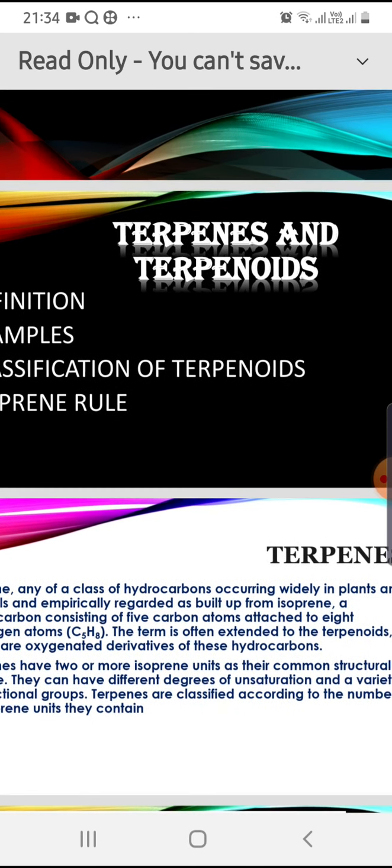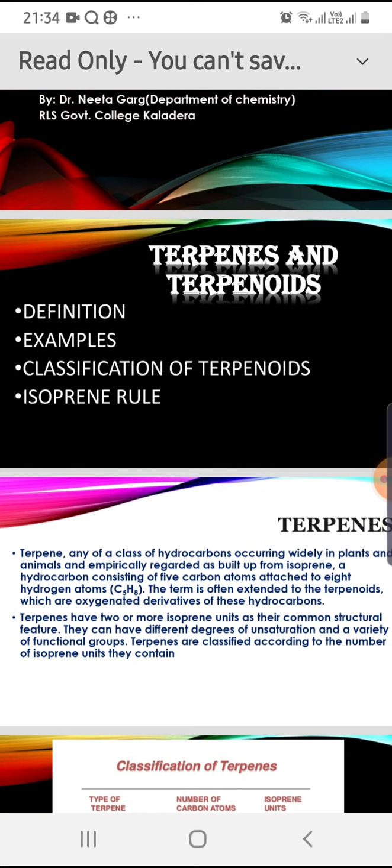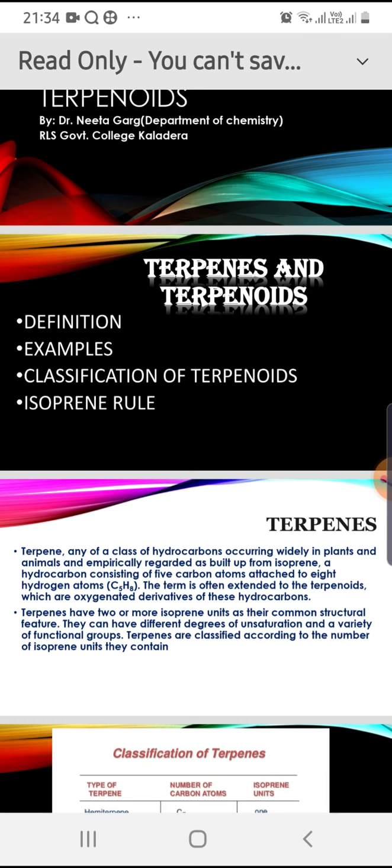Terpenes and terpenoids are natural products. These are mainly synthesized from plants. Terpenes are made up of isoprene units. They have two or more isoprene units as their structural feature. Isoprene is C5H8, that is, all terpenes are built up from C5 isoprene units. Hence, terpenes are also denoted as isoprenoids.